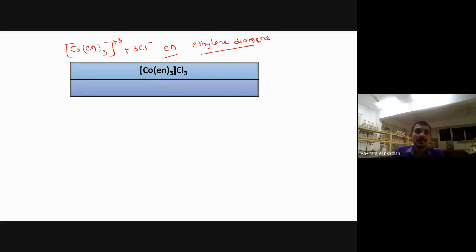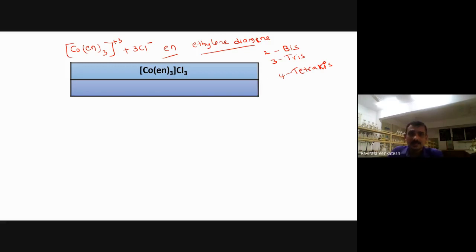Ethylene diamine. Whenever you get this type of ligand, what do you have to use for 3? Tris. This applies to bidentate ligands. If you have 3, call it tris. If you have 2, call it bis. Bis we use for 2, tris for 3. 4 we call tetrakis, not a double S. It is KIS only, not what you are imagining. Tetrakis, pentakis, hexakis, like that.